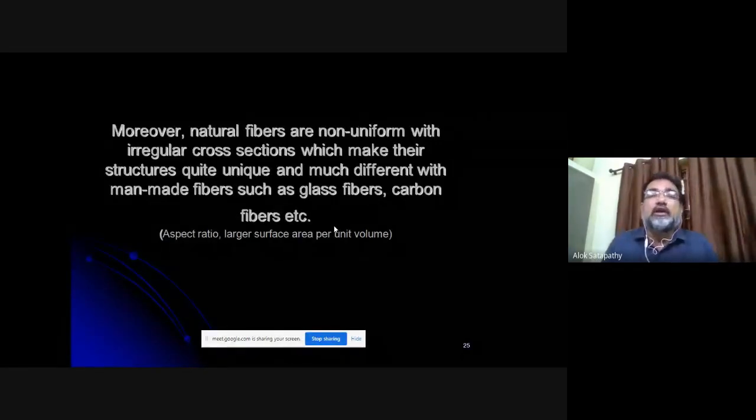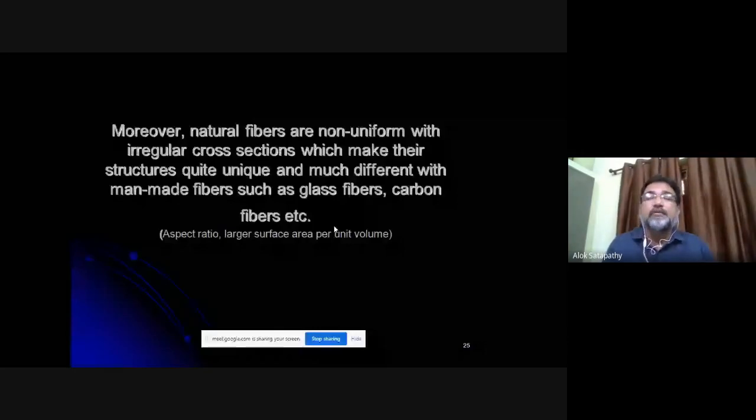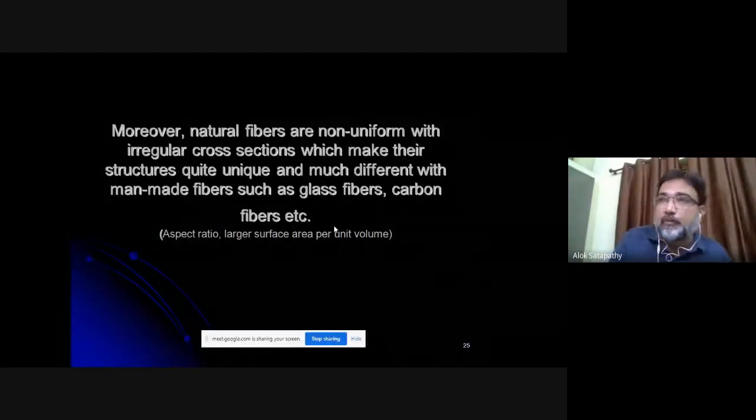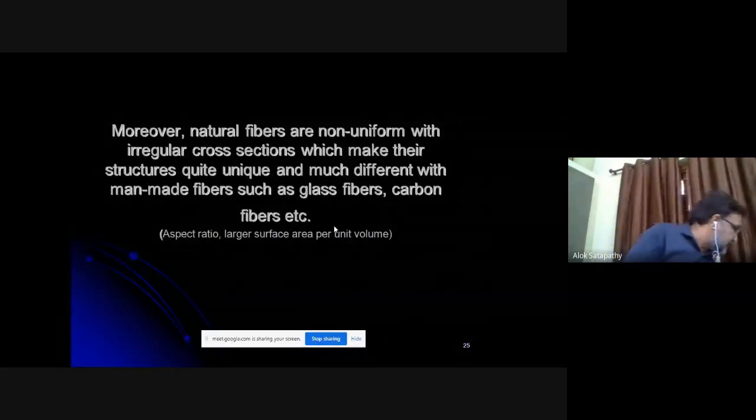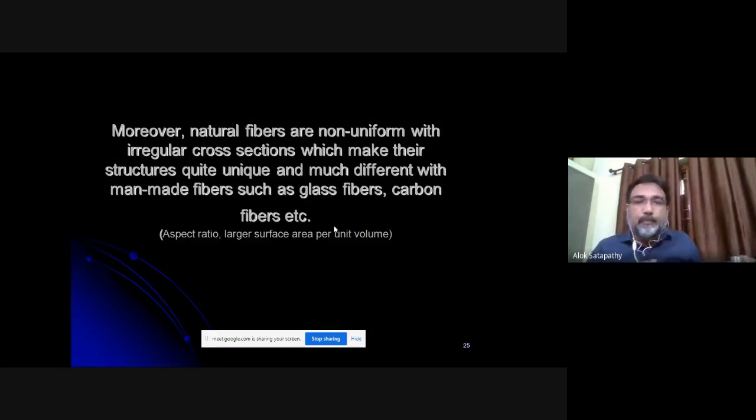Now there is a peculiarity in the green fibers: they are non-uniform, unlike the synthetic fibers. Synthetic fibers are prepared in industries with the help of machines, so they are of uniform cross section. But the green fibers available from plant resources have a non-uniform, irregular cross section, and that makes their interfacial area with the polymer a little larger.